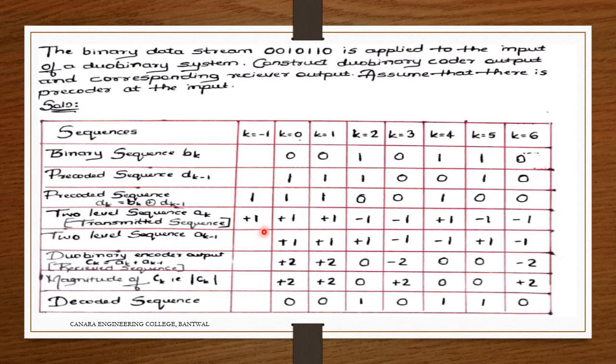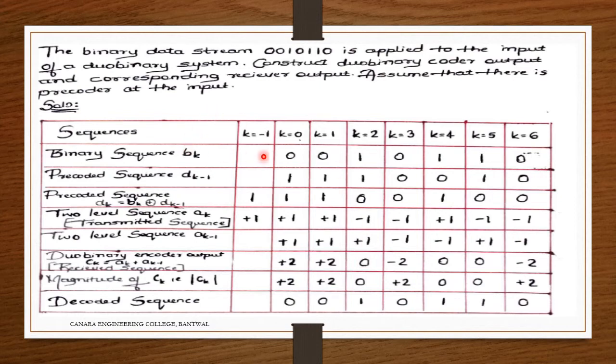Now the next, there's another problem with the precoder. We can see the question. The binary data stream 0 0 1 0 1 1 0 is applied to the input of a duobinary system. Construct the duobinary encoder output and corresponding receiver output. Assume that there is a precoder at the input.